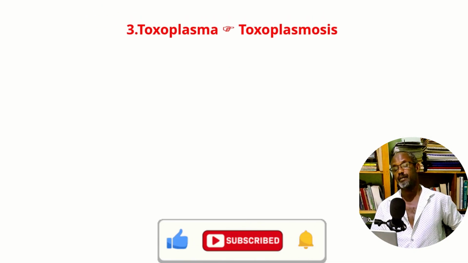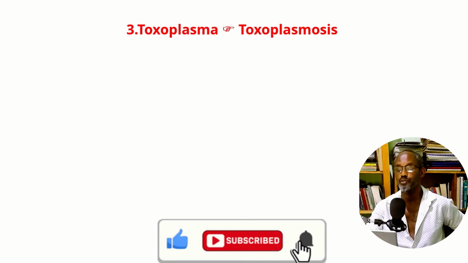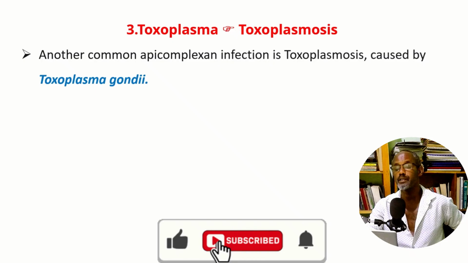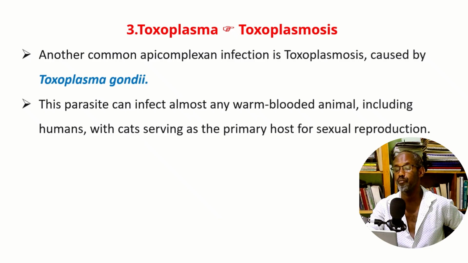The third sporozoan that is a common causative agent of disease is known as Toxoplasma. Therefore, it causes the disease toxoplasmosis. Another common apicomplexan infection is toxoplasmosis caused by Toxoplasma gondii. This is really the most common, Toxoplasma gondii. This parasite can infect almost any warm-blooded animal, including humans, with cats serving as the primary host for sexual reproduction.